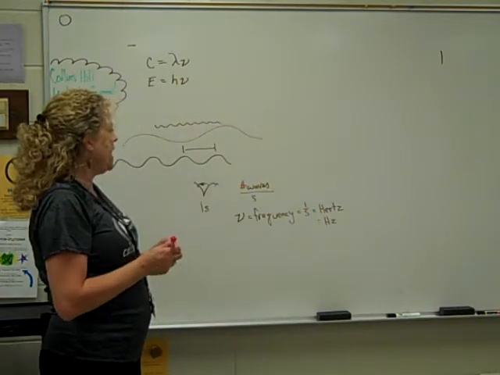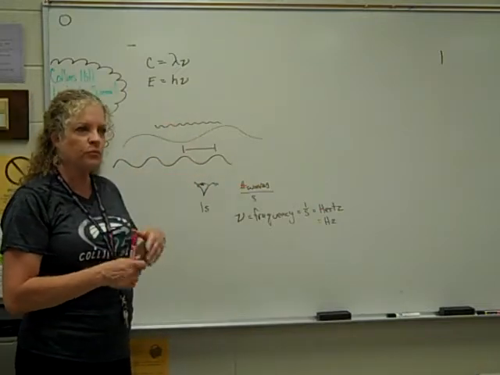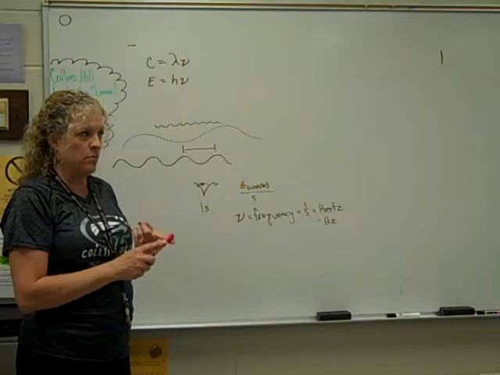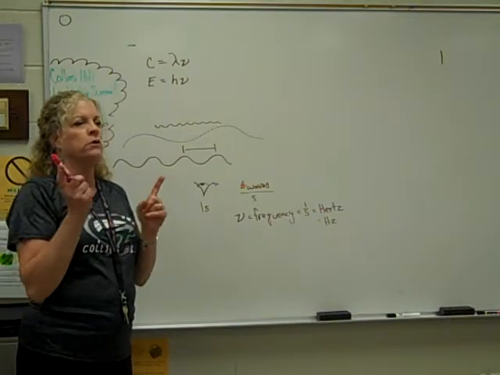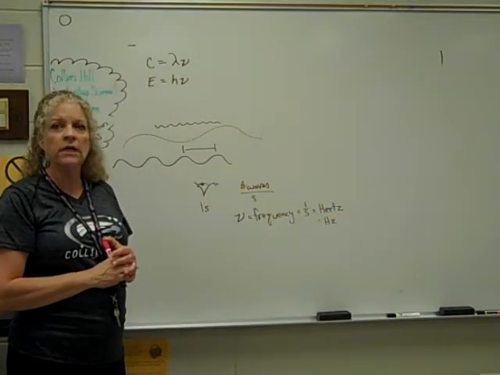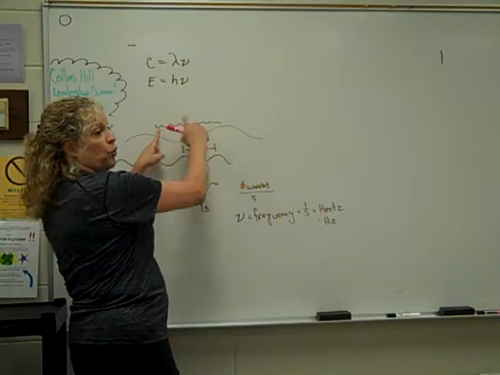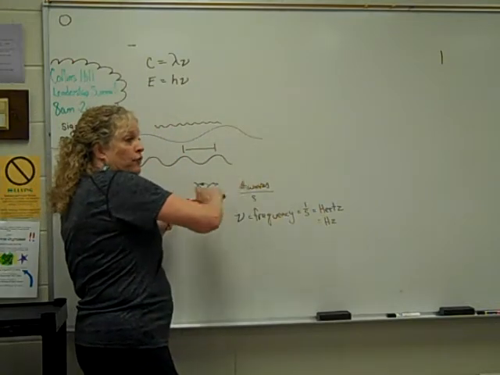Okay? And I want to ask you guys a question based on what I said before. Is wavelength and frequency directly proportional or inversely proportional? Inversely. Because remember we said the short waves, small wavelength could have lots of waves go by.